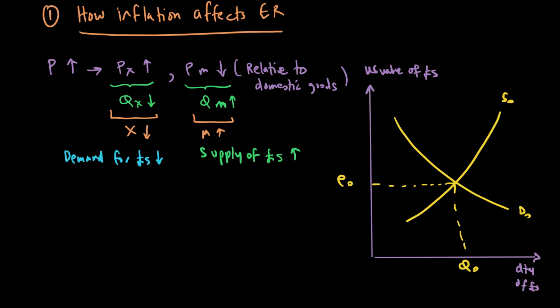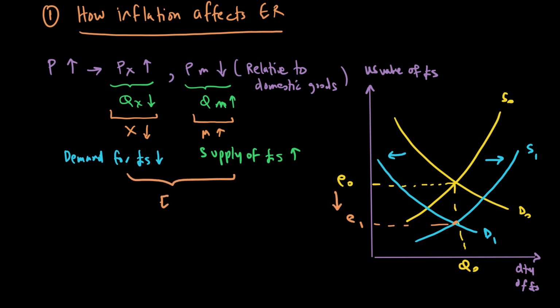So when the price level goes up, because exports are becoming expensive, people are buying fewer exports, and the demand for pounds is going down. At the same time, because people are buying more imports as compared to before, since domestic goods are expensive, the supply of pounds will go up. So a fall in demand and a rise in supply causes our exchange rate to fall from E0 to E1. So this results in the exchange rate falling.